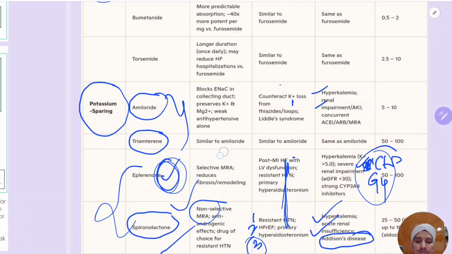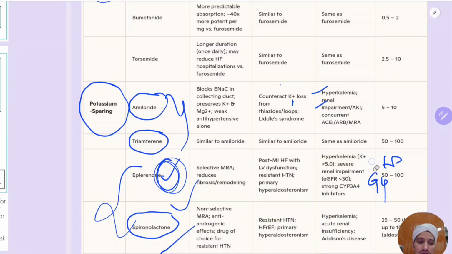Now coming to the doses. So amiloride is used in the dose of 5 to 10 mg. Triamterene is used at 50 to 100 mg. That means it is very much less potent. These two are not used much. Okay, mainly these two are used.